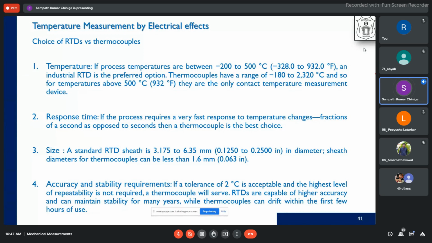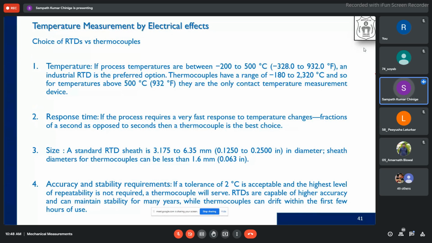1 month, or 1 year. So if you want to have a repeatable test after 6 months, that means you have done the experiment in January, and if you want to also have a look at it in the month of June, so you are repeating the experiment. If you want to reproduce the same temperatures, then you will generally have to go for RTDs. But because thermocouples, depending on the moisture also, oxidation may happen, and therefore your repeatability may not be so accurate compared with RTDs.